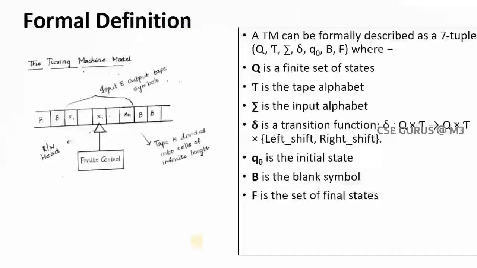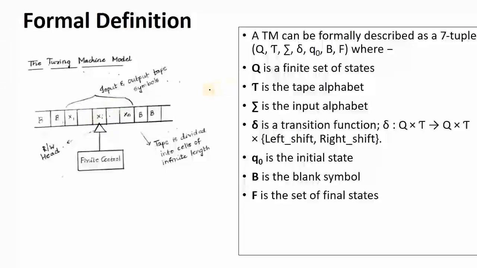Now we'll see the formal definition. Of course, I explained the Turing machine model, where you have the input string and the remaining cells are taken as blank, and a read-write head is there. That's what I said: not only read, you can write, that means you can replace it by another symbol. Now we'll see the formal definition and the tuple notation.